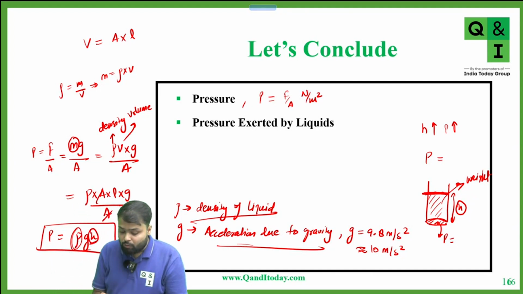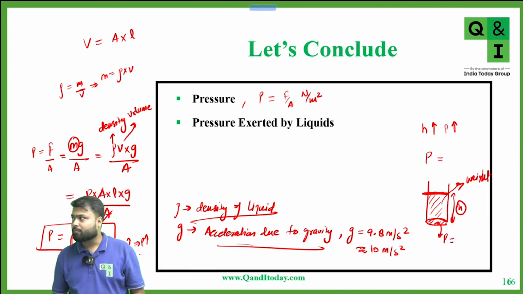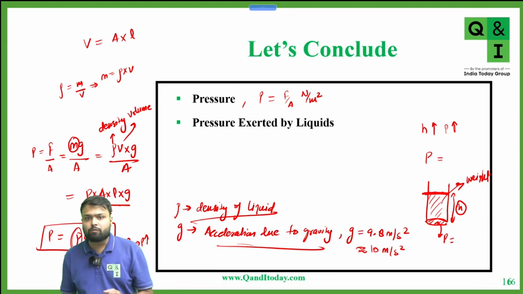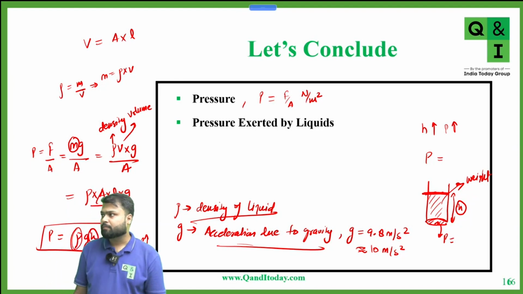And now from this formula, you can also conclude that as H increases, pressure will also increase. Yes or no? Depth increases, so pressure will also increase. So this is the mathematical proof of how pressure is increasing with respect to H. And experimentally we have done this with so many holes on the tube. As the depth increases, the water travels a farther distance from the lower hole as compared to the upper holes. Yes or no? So that's the experimental proof, and this is the mathematical proof of the pressure.